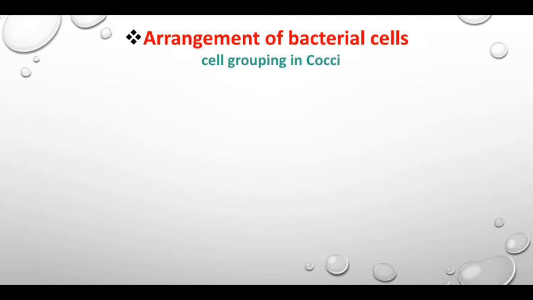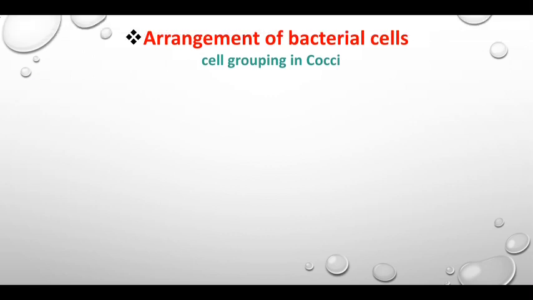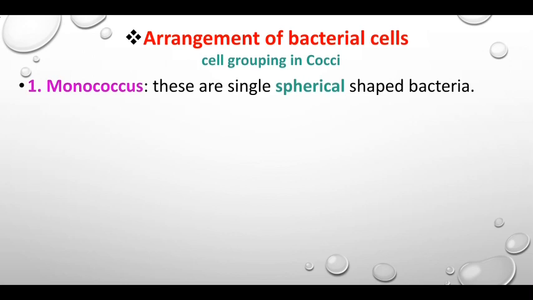Arrangement of bacterial cells, cell grouping: different arrangements of bacterial cells in different shapes. For example, first we will see cell grouping in cocci. First type, monococcus. These are single spherical shaped bacteria; a single round shaped bacterium is called monococcus.